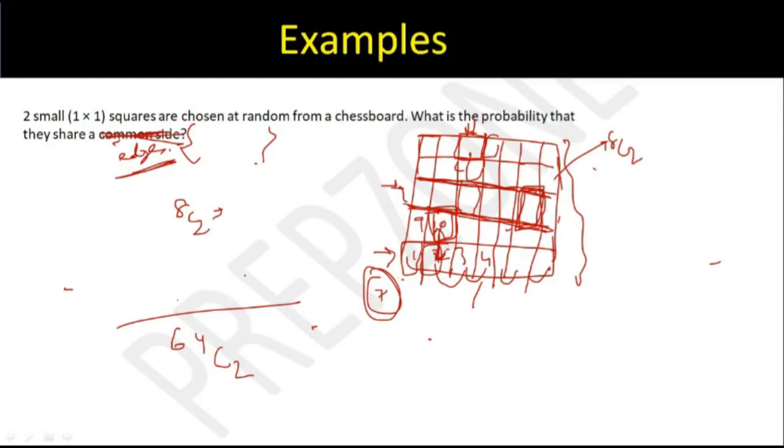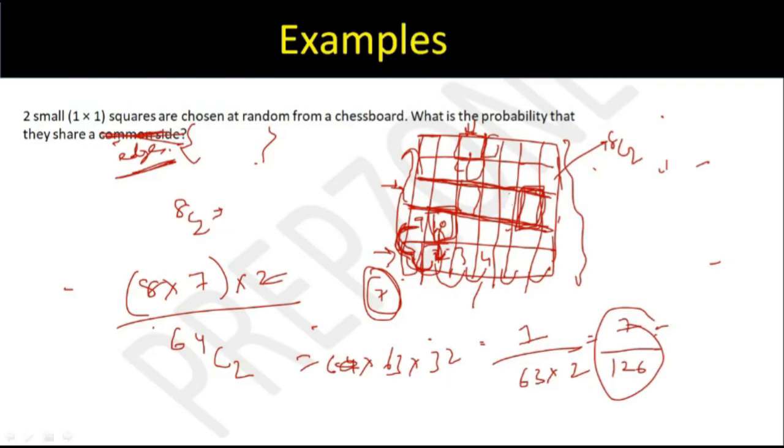होगा. Similarly, I have how many rows? I have 8 rows. So 8 rows I have into 7 options I have against every row. But this is essentially in the same row. They can also share an edge between same column, right? So I can also have 1, 9, 1, 10. So given this is only for rows, I'll have to multiply this by 2 because the same case would be there for columns also. And then this becomes your answer. This is what 112 by 64C2.